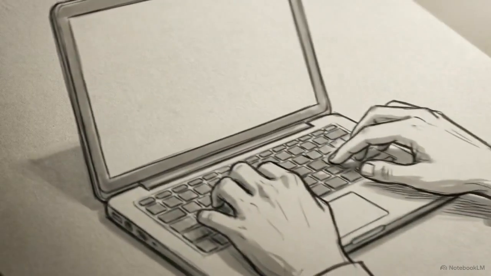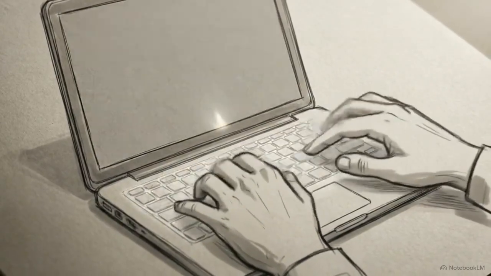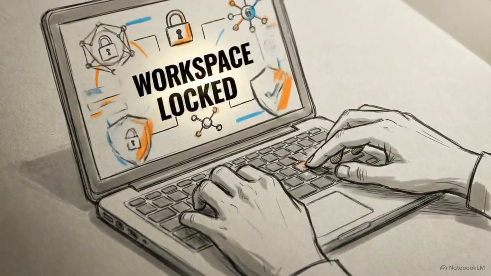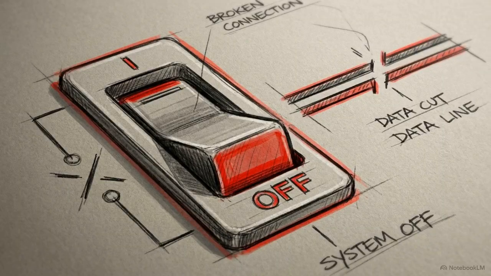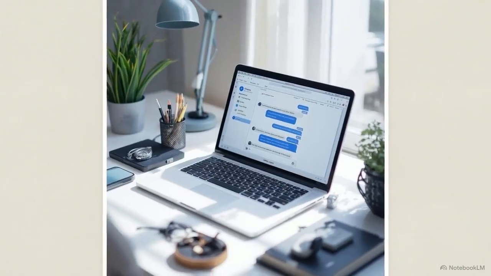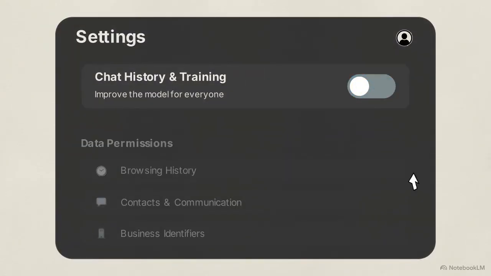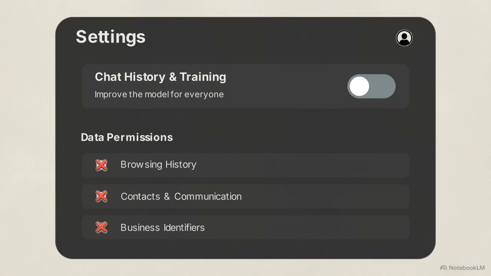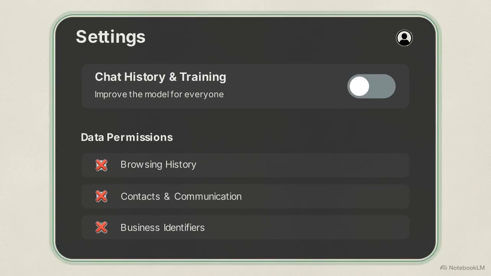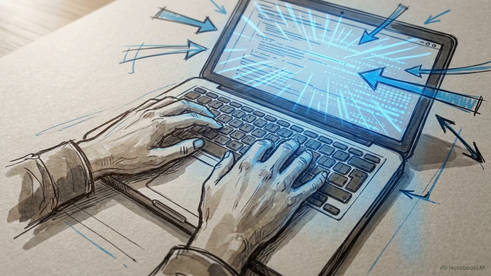Over the next few minutes, we are going to completely lock down your AI workspace. You will learn the exact steps to shut off data sharing and sanitize your daily inputs. We aren't going to stop using these powerful tools. Instead, we're going to set strict, intentional boundaries on exactly what the machine is allowed to extract from you. Go ahead and open your primary AI application right now.